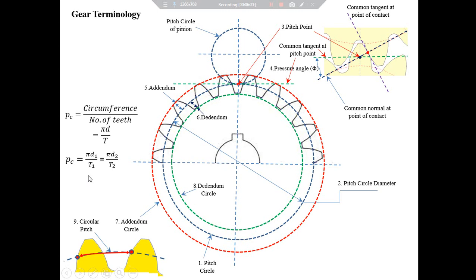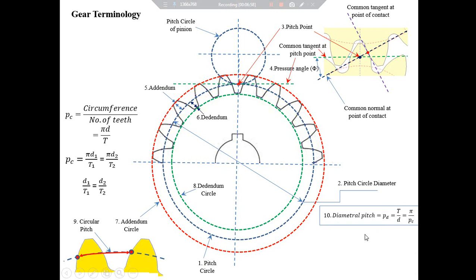The same equation can be further modified and written as d1 upon t1 is equal to d2 upon t2. If we take a ratio of the number of teeth to the pitch circle diameter, this is called the diametral pitch and it is denoted by PD.